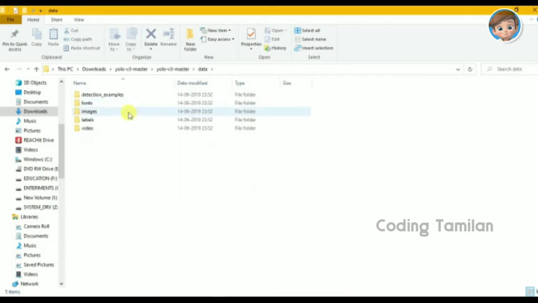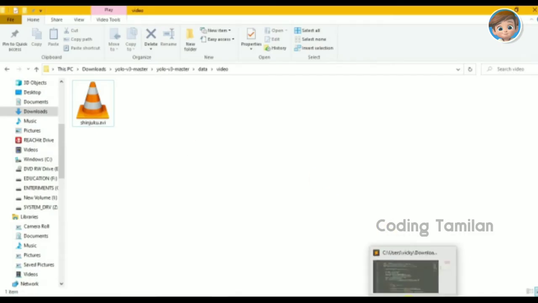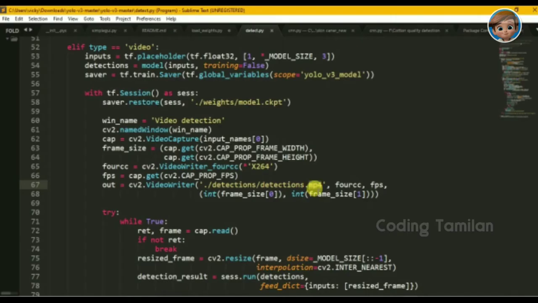Now go to the file properties. Okay, so we are changing the MP4 format to AVI format. Once we change to the AVI format, it will be easily recognized. cv2.VideoWriter fourcc is supported mostly in the AVI format only. So I changed the code also.